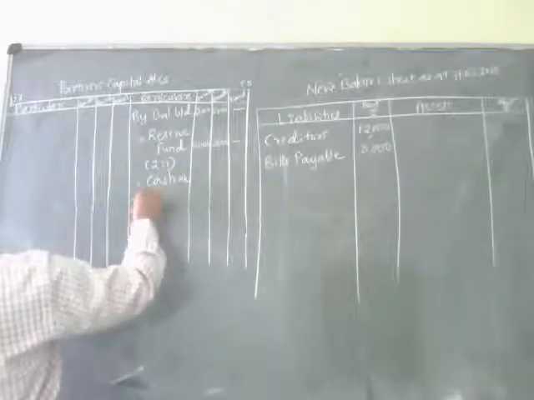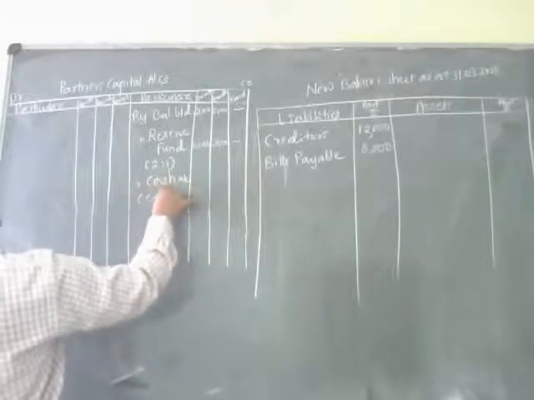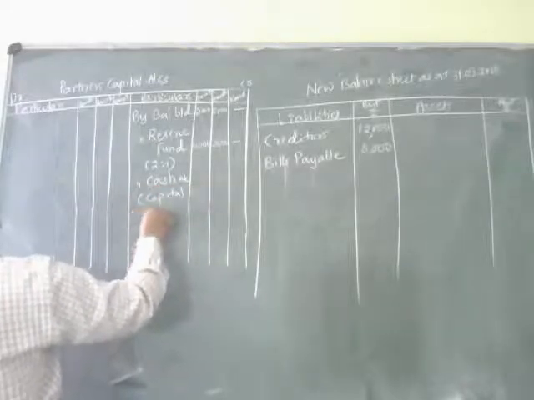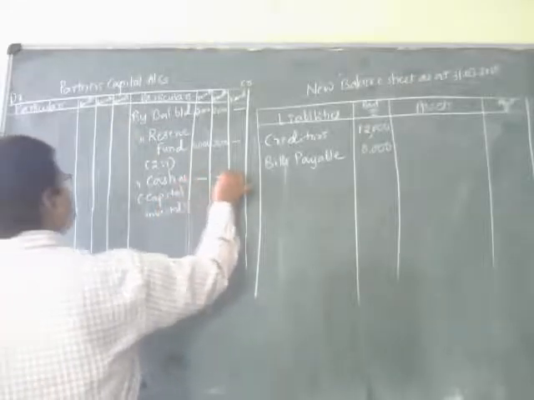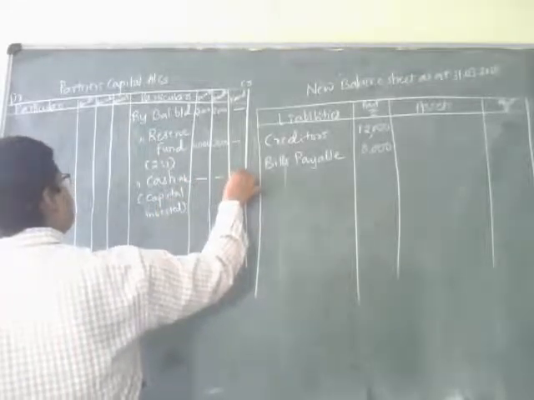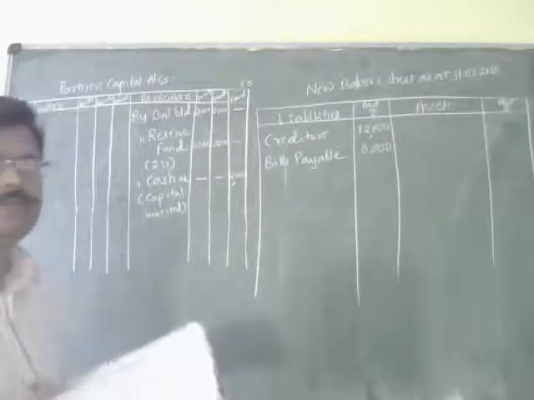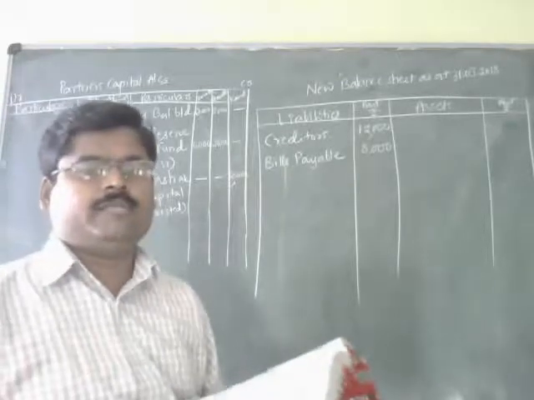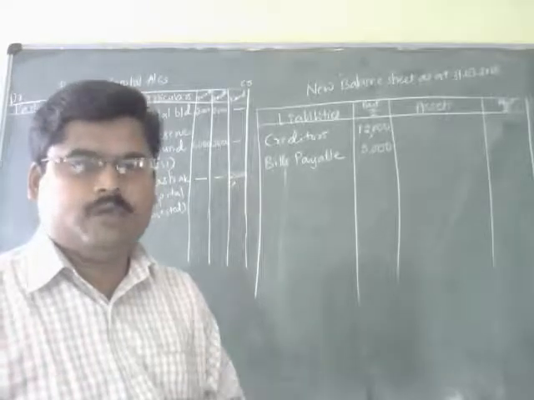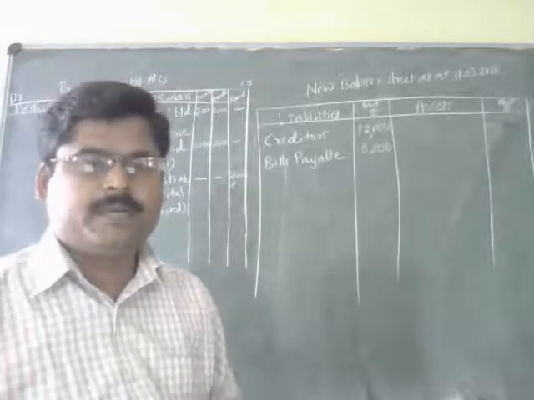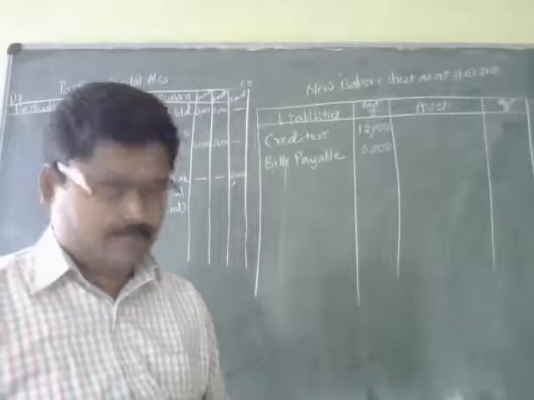What am I supposed to write here? Capital invested, 25,000. I have recorded it in Kamath's column only, because that is the capital which has been invested by Kamath.